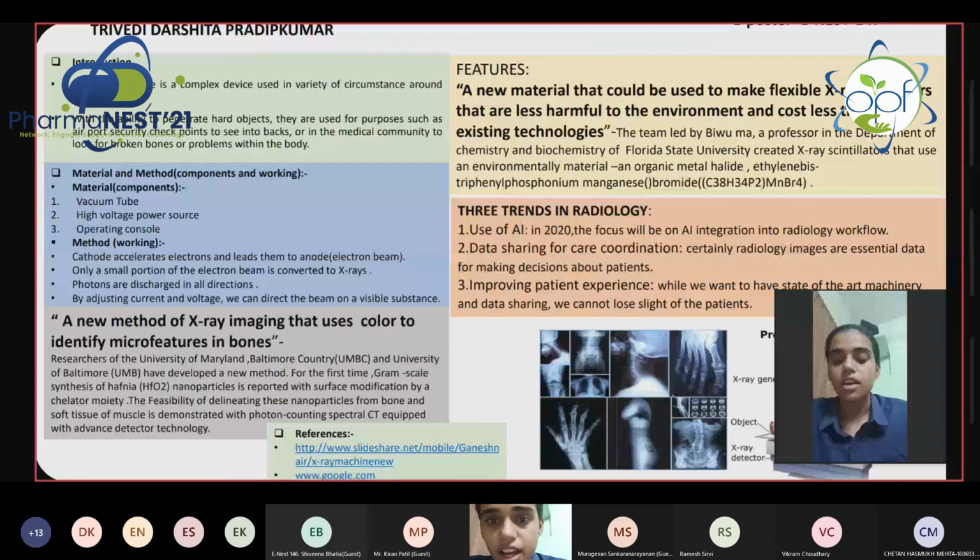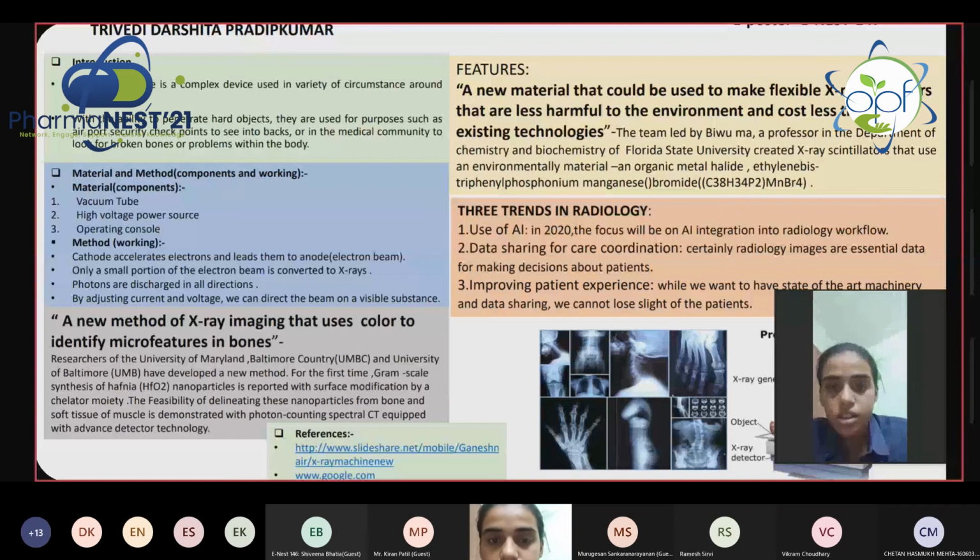Second one is data sharing for care coordination. Sharing data with healthcare physicians and all doctors, and sharing data with patients. The culture of our society in 2020 has patients excited for immediate digital access to their data. Data sharing of medical images using patient portals will grow more common.